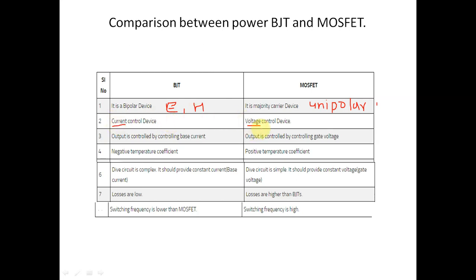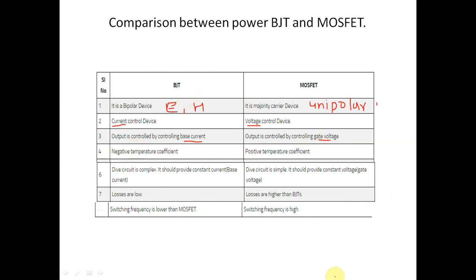Here, the output is controlled by the input voltage. So MOSFET is called a voltage controlled device and BJT is called a current controlled device. The third point of comparison is that in BJT, output is controlled by controlling the base current. In MOSFET, output is controlled by the gate voltage.